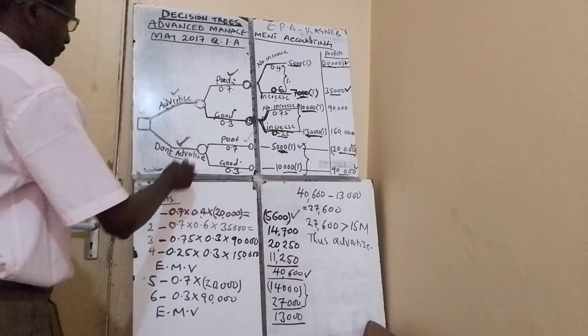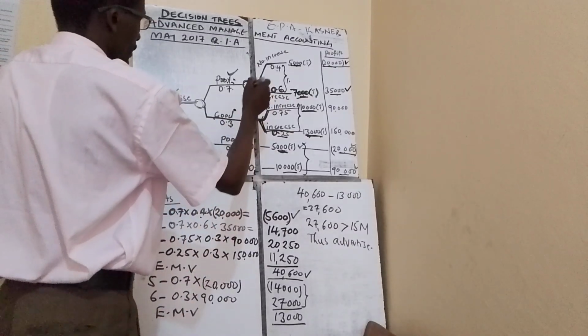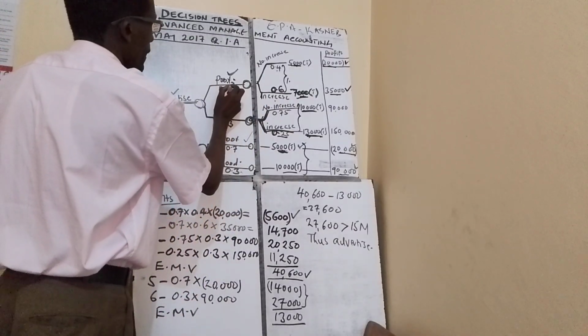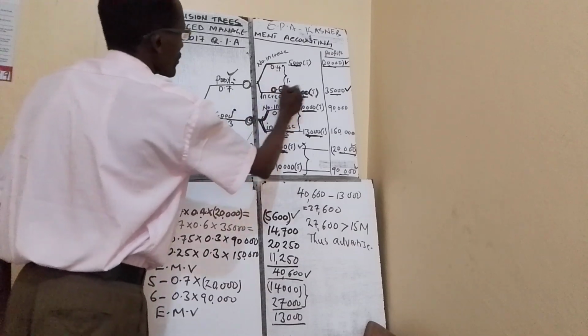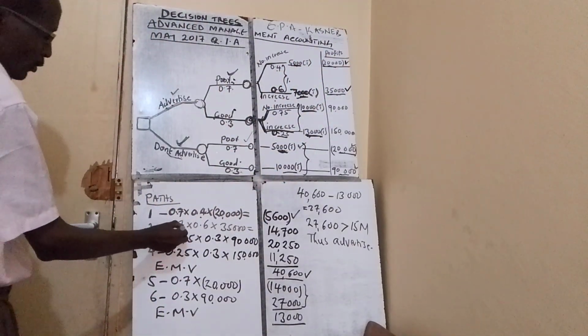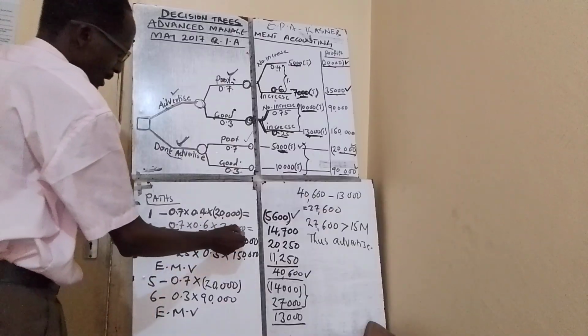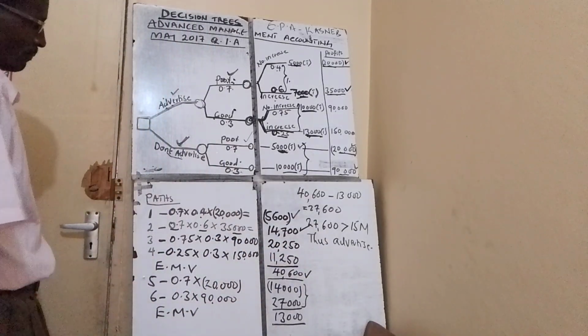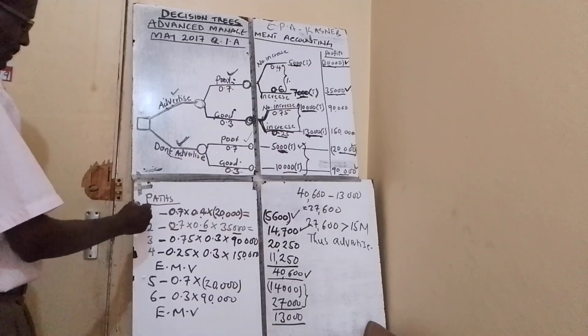The second path, 0.7 times 0.6 times 35,000, I get a profit of 14,700.